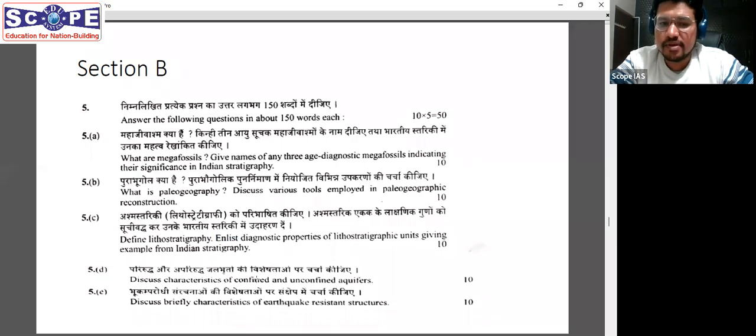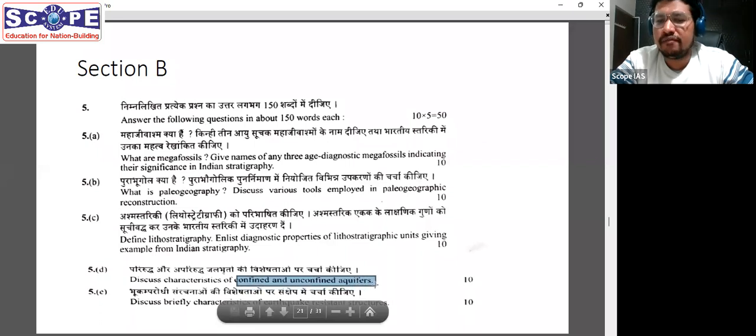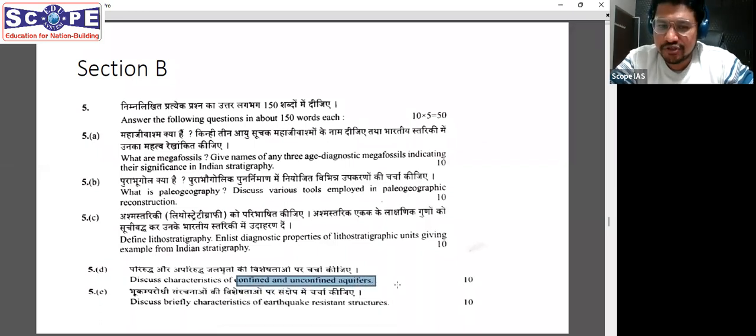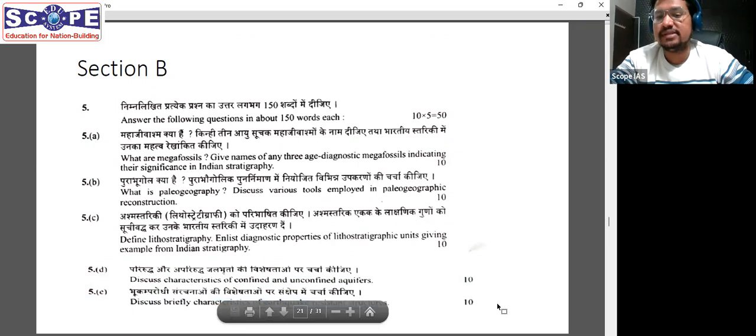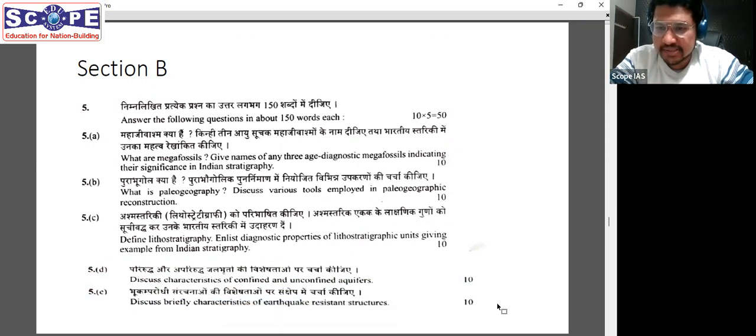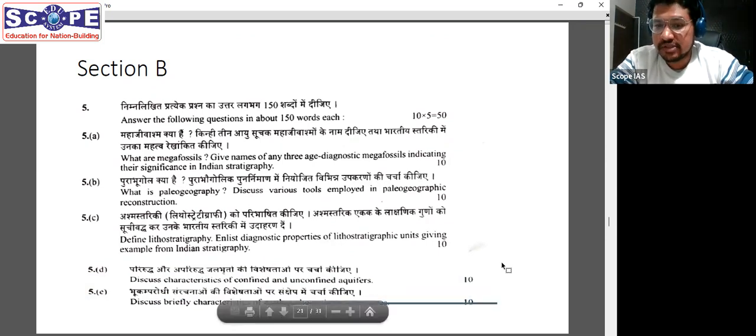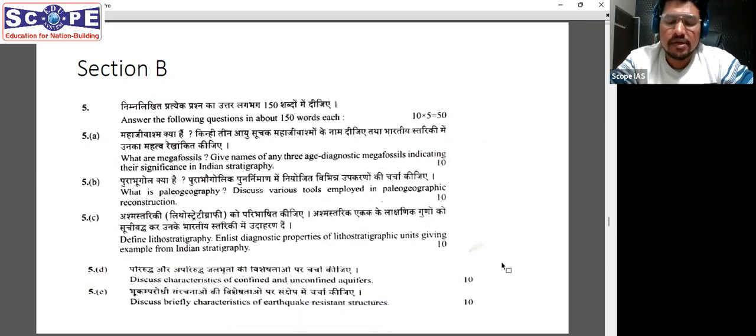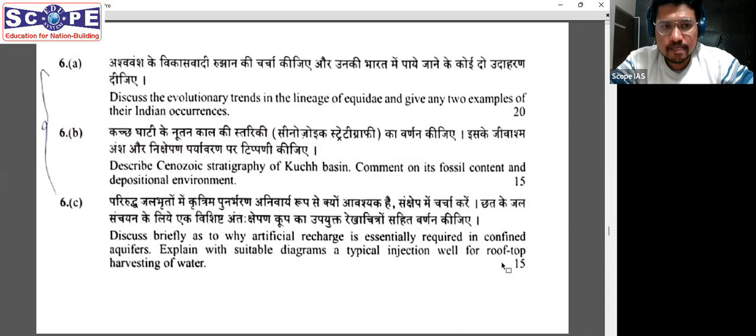It was that simple. Confined and unconfined aquifer, one of the most basic questions of hydrogeology. We all study them. You can study them from any source. You will get to know this answer. And earthquake resistant structures, again a simple question, though it is technical. But why is it simple? Because it is directly mentioned in your syllabus of engineering geology and is covered thoroughly in any particular source which you can find. Again, you can read EPG Pathshala for this if you have not gone through any lectures, while it is covered in our lecture and notes completely.